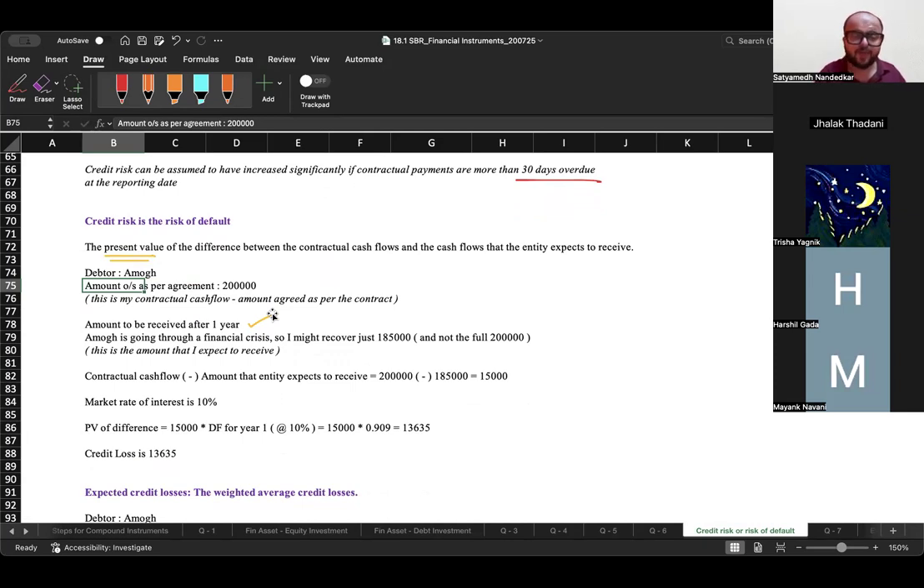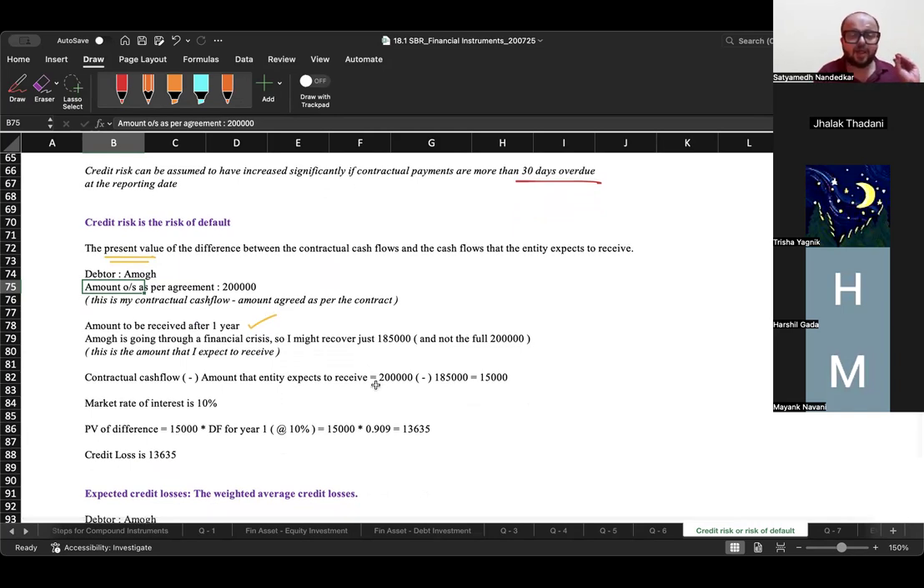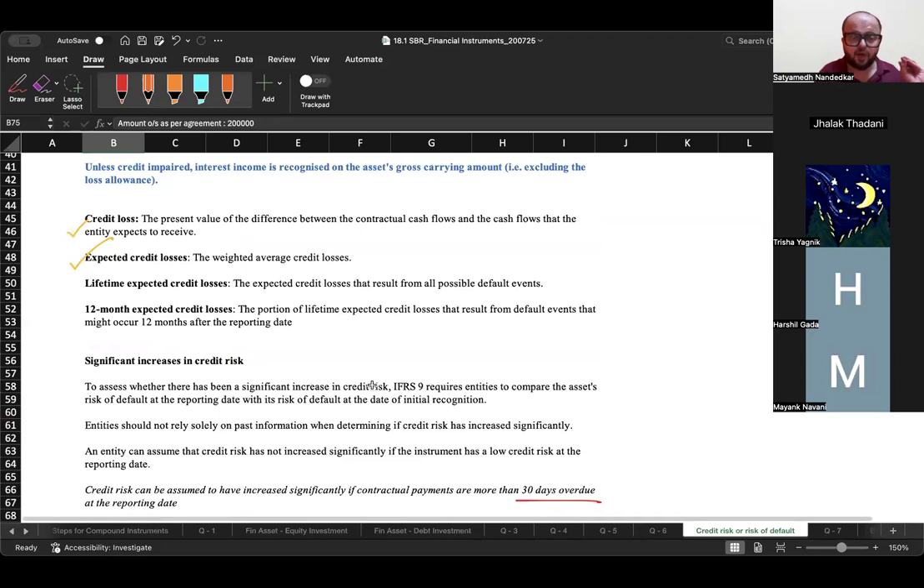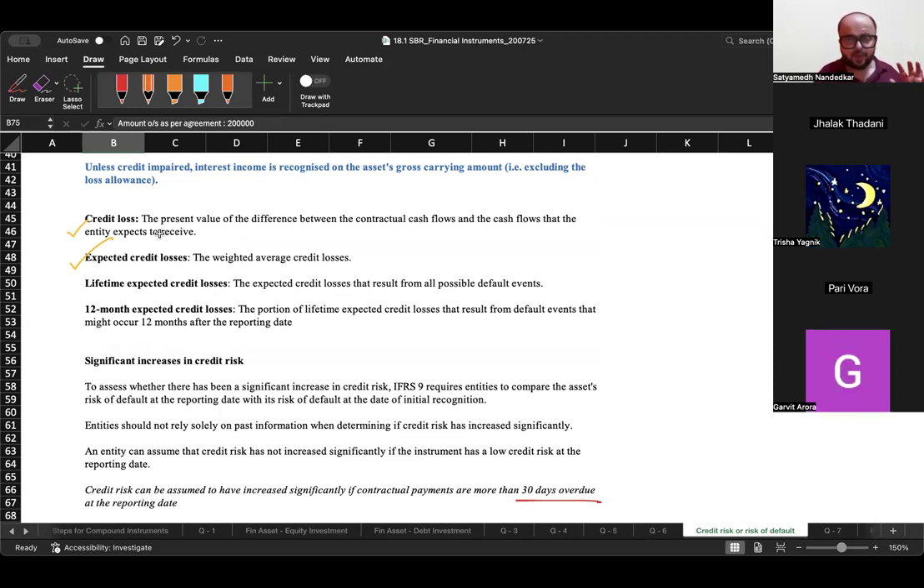2 lakh promise हुआ है. This amount is to be received 1 year later, and this person is going through a financial crisis. So I have a feeling कि यार पूरा 2 लाख नहीं देगा, सिर्फ 1,85,000 देगा. I want, मतलब as per the contract, I should get 2 lakh, but I expect to receive only 1,85,000. तो इन दोनों का डिफरेंस निकालो 15,000, उसका प्रेजेंट वैल्यू निकालो, that is your credit loss or credit risk.